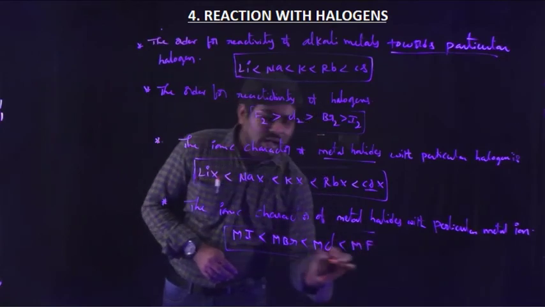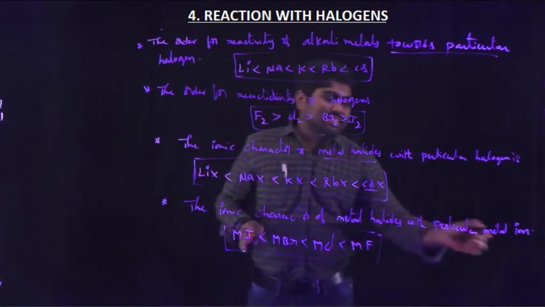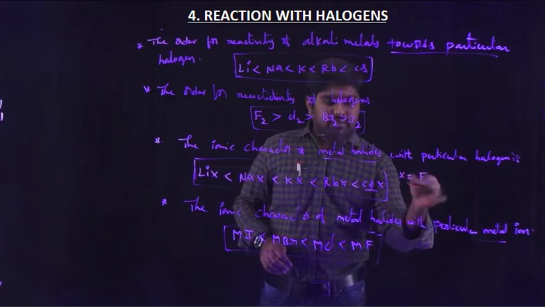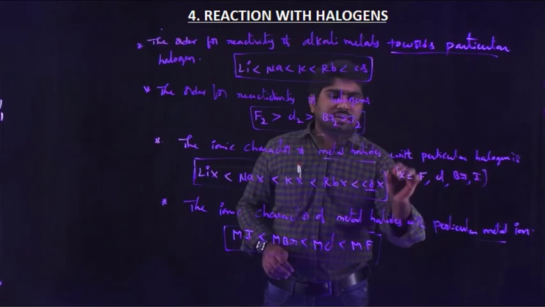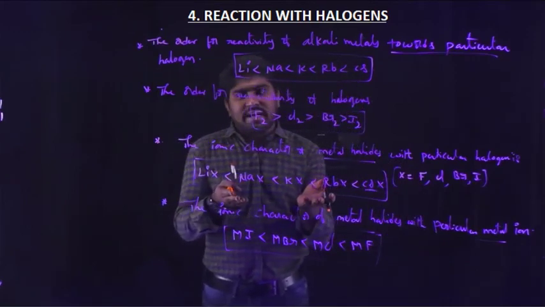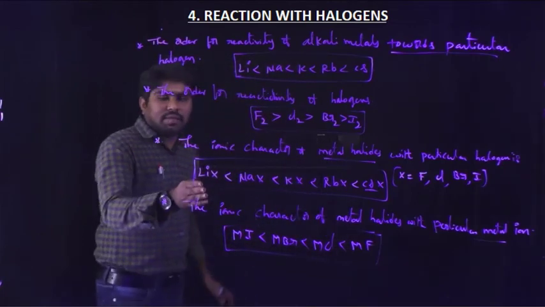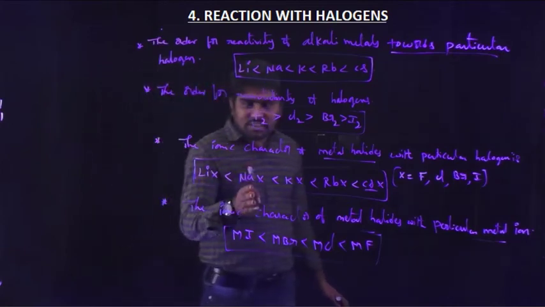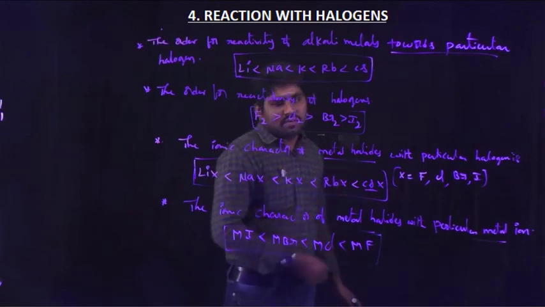This is the order for ionic character of metal halides with a particular metal ion. Here X is either fluorine, chlorine, bromine or iodine, whatever it may be. So here X is constant and the metal atom varies. Then lithium halides are less ionic compared with sodium, less ionic compared with potassium, rubidium, cesium.